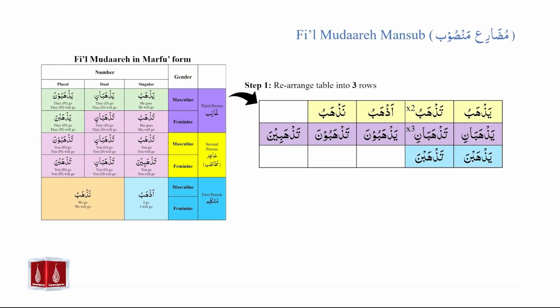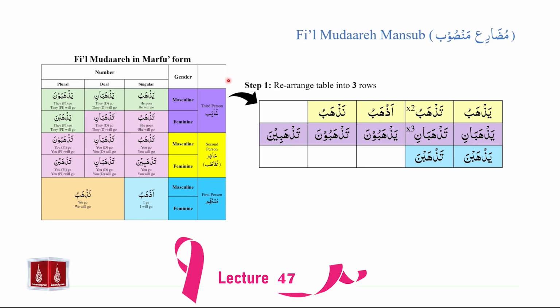We will now study the steps that will help us read and write fi'il mudare in its mansub form. We will first start with our fi'il mudare table in the marfu form. Yazhabu, yazhabani, yazhabuna. Tazhabu, tazhabani, yazhabna. Tazhabu, tazhabani, tazhabuna, tazhabina, tazhabani, tazhabna. Azhabu, nazhabu. This table represents fi'il mudare in the marfu form. Our first step towards writing fi'il mudare in the mansub form will be as follows.